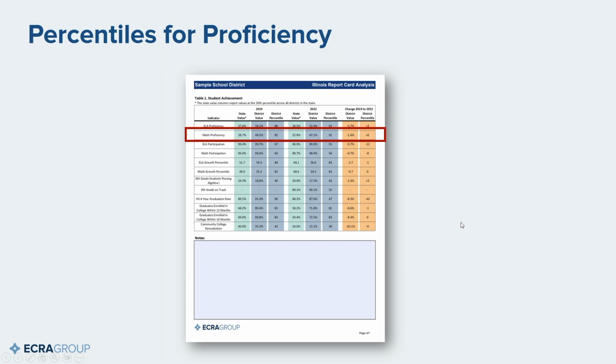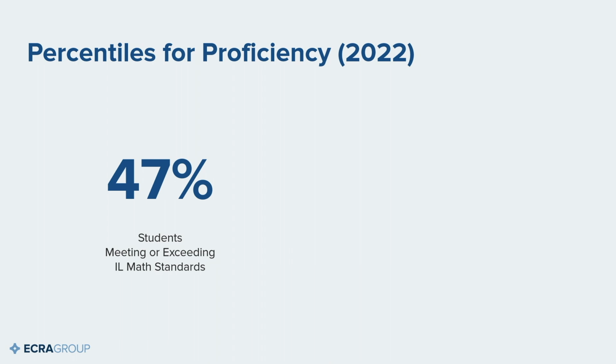So the first one is going to be about student proficiency. And so I'm looking at page 3 of the report, and we're going to look at 2022 data in this example, and we're going to look at math proficiency. And so if I just read the data right off the report, what you'll see is for this particular school system, which is an actual live school system, so this is real data for one school district, is that you see that 47% of students meet or exceed Illinois math standards.